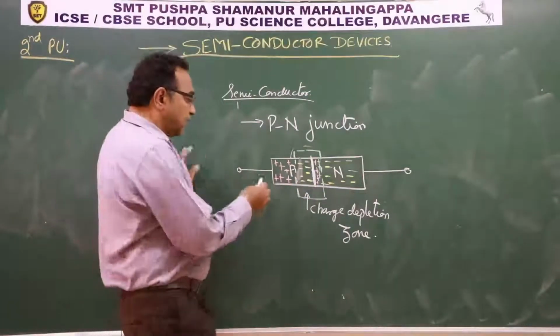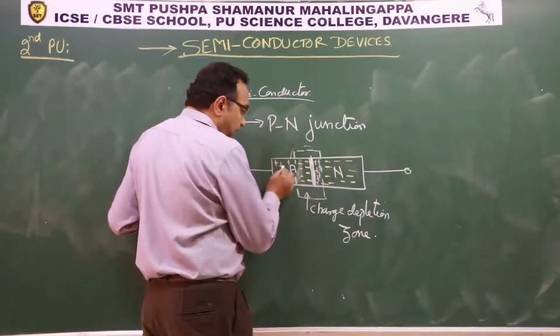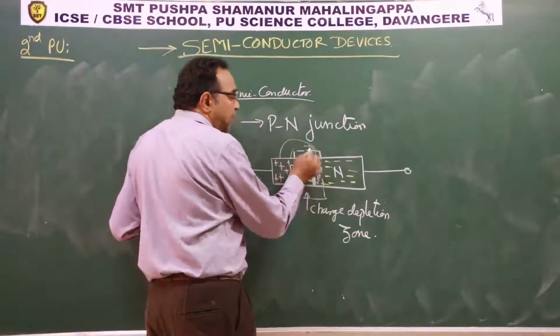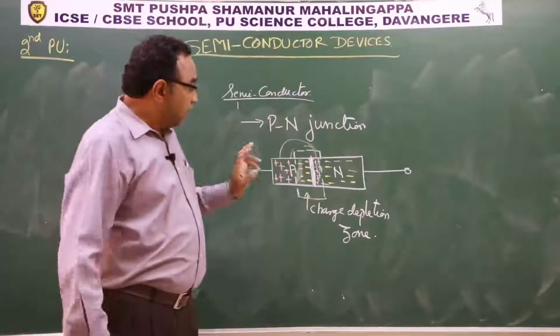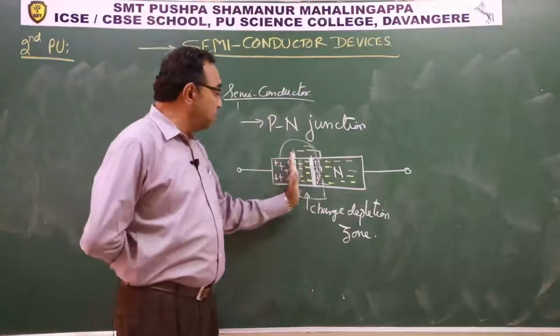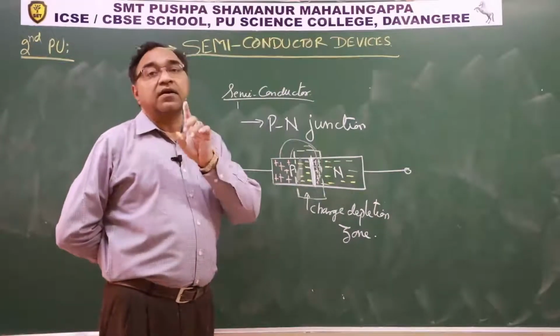Very right. Why other charges did not diffuse is, if these charges try to go across, these like charges will repel them, because only highly energetic charge carriers were able to cross over the junction. Remember that.